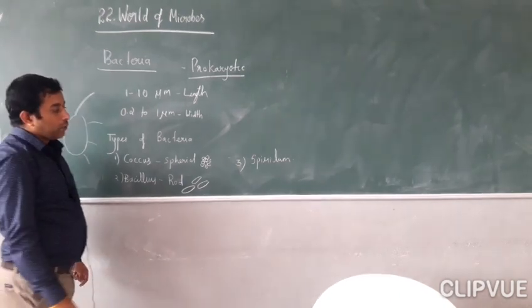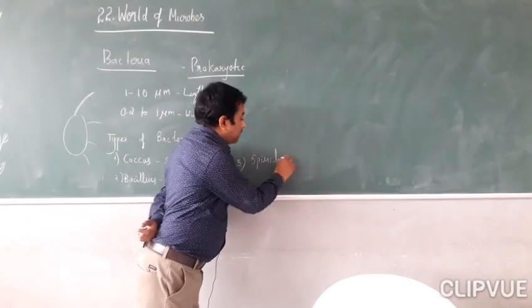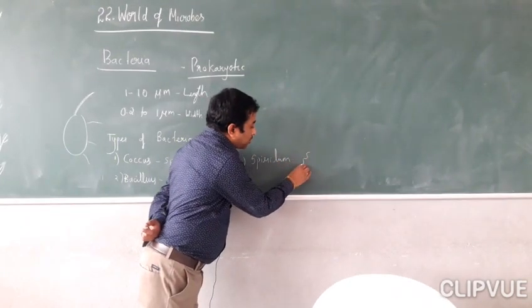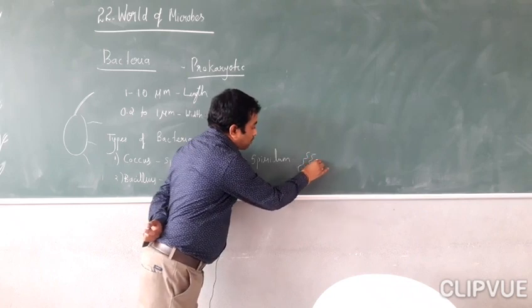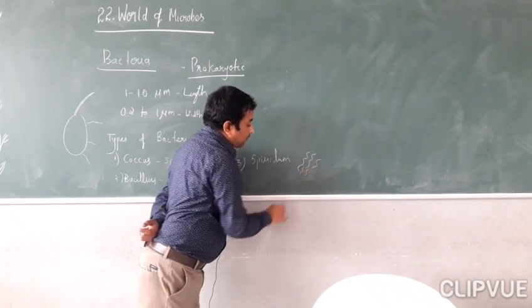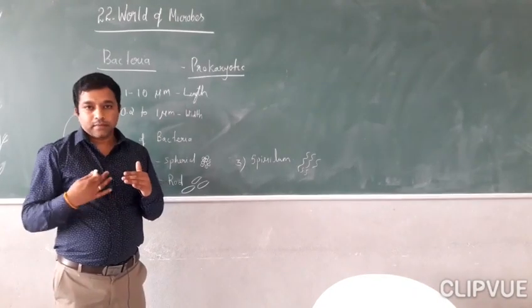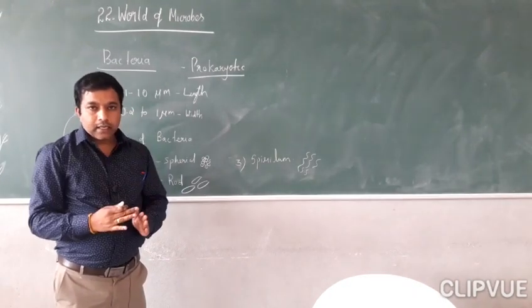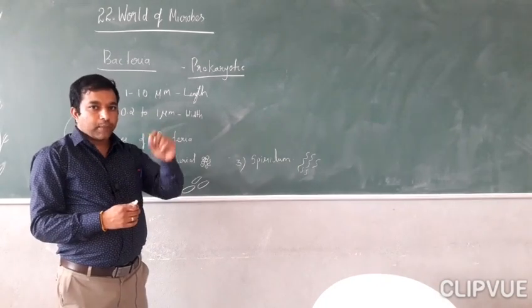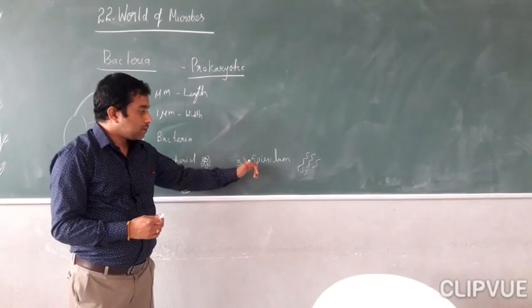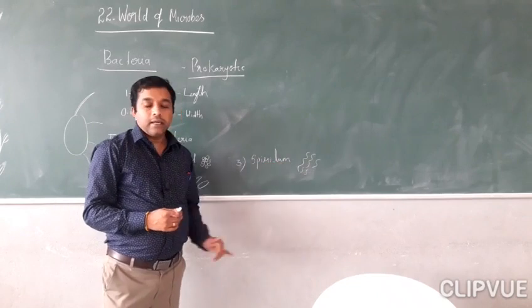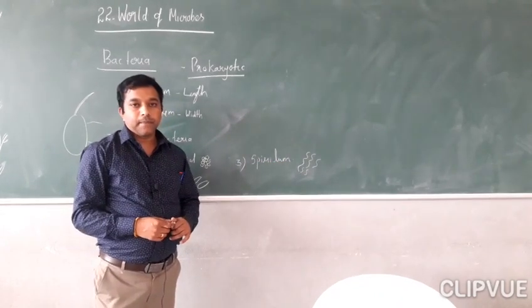And the third one is spirillum. Spirillum is a spiral shape. Most of you have seen the spiral binding used to file papers. So it is in the form of a spiral. The third one is the spiral shape, spirillum.